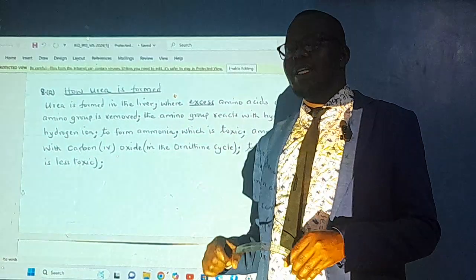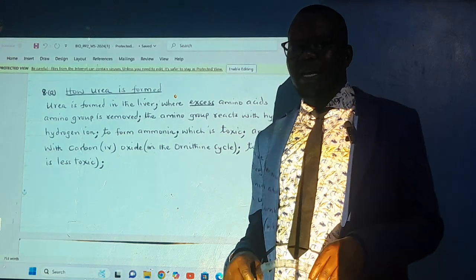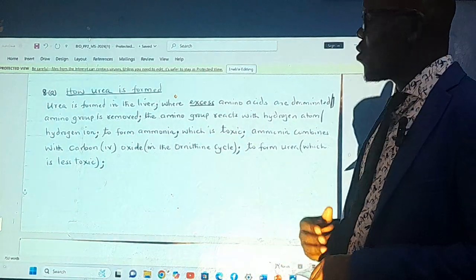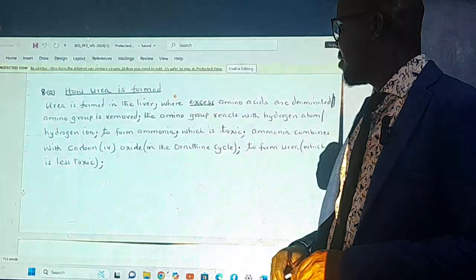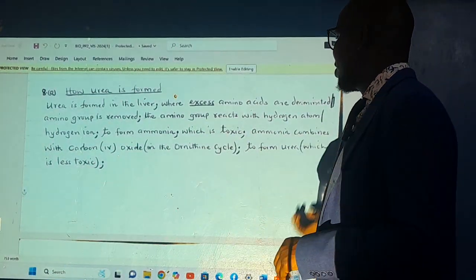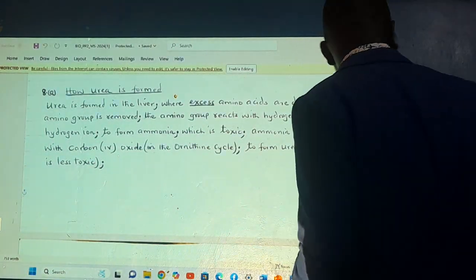We say ammonia is toxic, and because it's toxic, it has to enter the ornithine cycle. It combines with carbon dioxide, and we get urea. That is it. And this urea is less toxic as compared to ammonia.